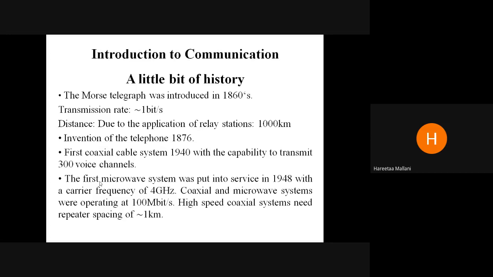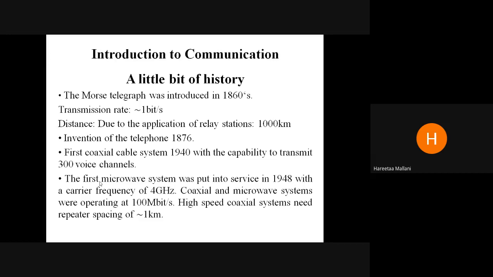So introduction to communication, here we are discussing how it was invented. It was introduced in the 1860s, the Morse telegraph. Transmission rate at that time was 1 bit per second, and now you can see what the transmission rate is. Due to the application of relay stations, a distance of 1000 kilometers could be used. It can transmit the data from one end to another end over a distance of less than 1000 kilometers. Clear. Invention of the telephone was 1876.